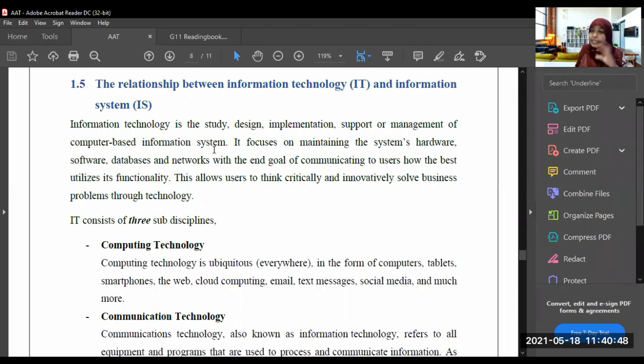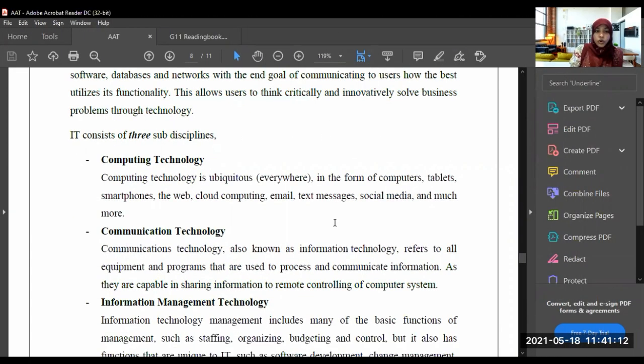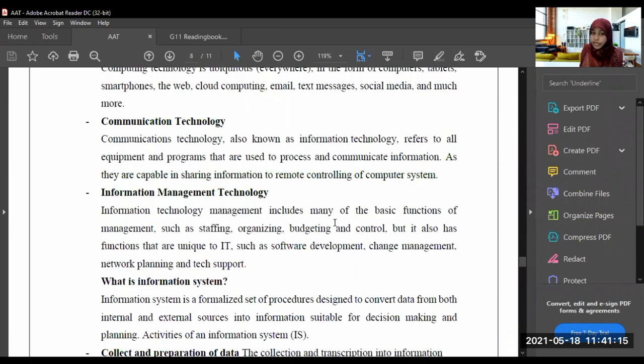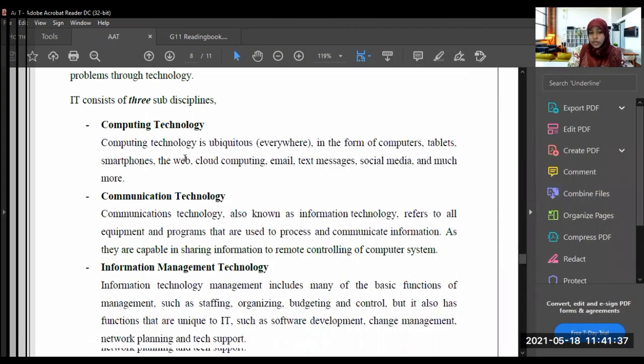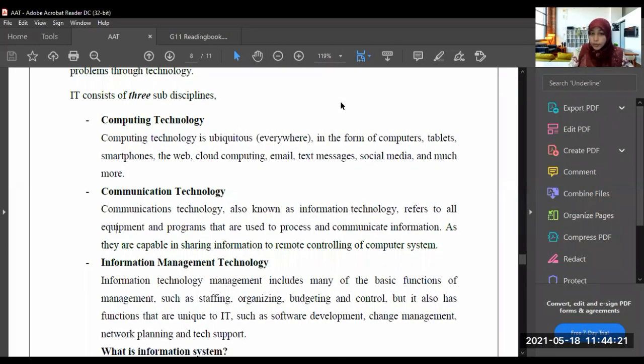Understood? Information technology consists of three sub-disciplines: computing technology, communication technology, and information management technology. First one, computing technology. Computing technology is ubiquitous. Ubiquitous means everywhere. We can see it everywhere. If you go to the hospital, the schools, the bank, the shopping malls, everywhere they use this computing technology. Even in the houses they are using computing technology, right? So it is everywhere.